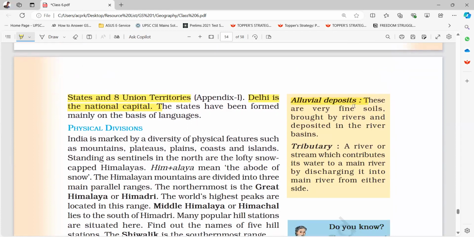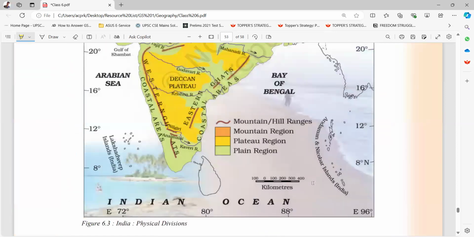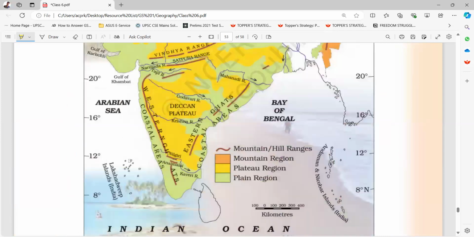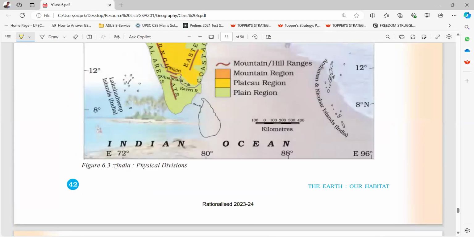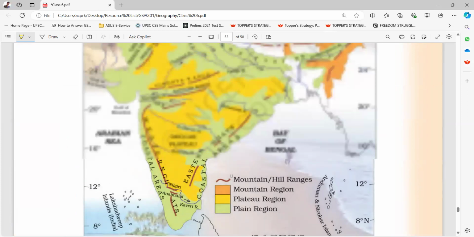Alluvial deposits. These are very fine soils brought by rivers and deposited in the river basins. Tributary. A river or stream which contributes its water to a main river by discharging it into the main river from either side. Okay. Figure 6.3 shows India and its physical divisions.